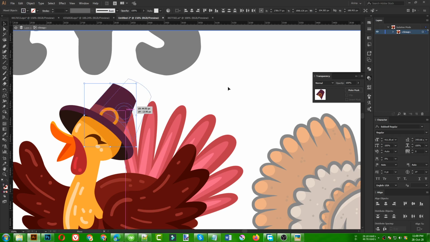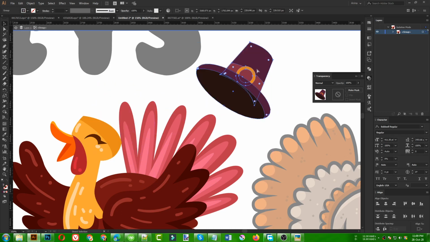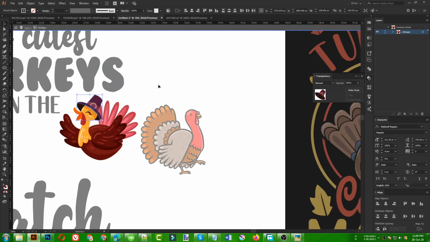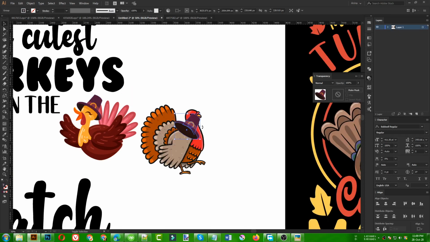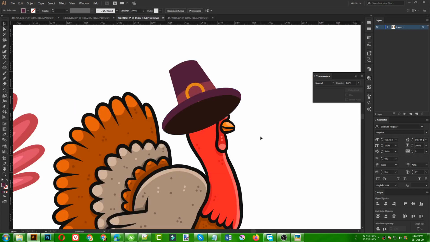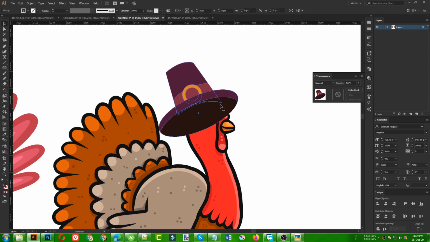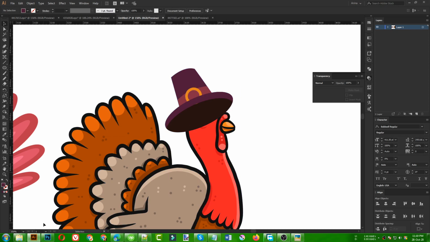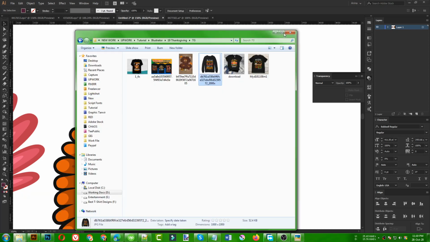It is taking time, but I'm not very tense about that, because these are something you're not going to learn in one or two days. It will take time. So let's take this hat from here and maybe just use it like this. As you can see, this is not looking very good, but we can fix that. For fixing that, maybe I can make it a bit smaller like this.